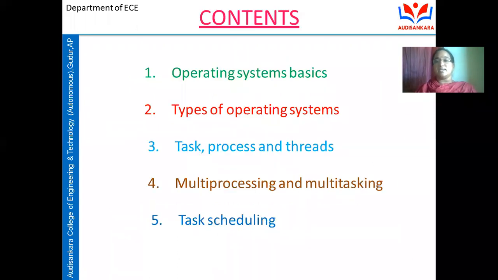Here you can see the contents of the fourth unit: the operating system basics, types of operating systems, task, process, threads, multi-processing and multitasking, task scheduling. So these are all the contents of the fourth unit. Operating system basics means we are going to discuss the introduction to the operating system, the definition of the operating system, the architecture of the operating system, and the main functions performed by the operating system.